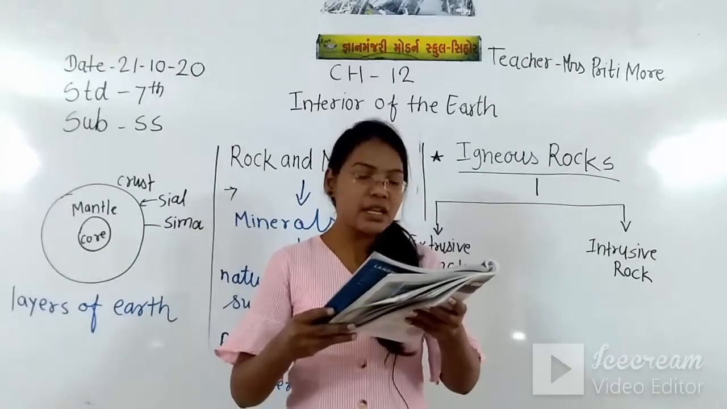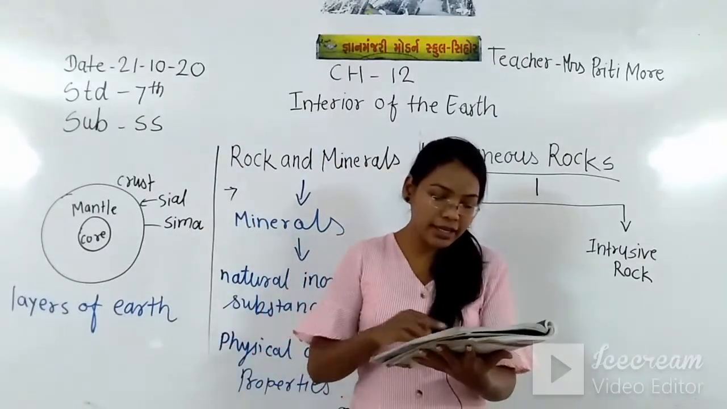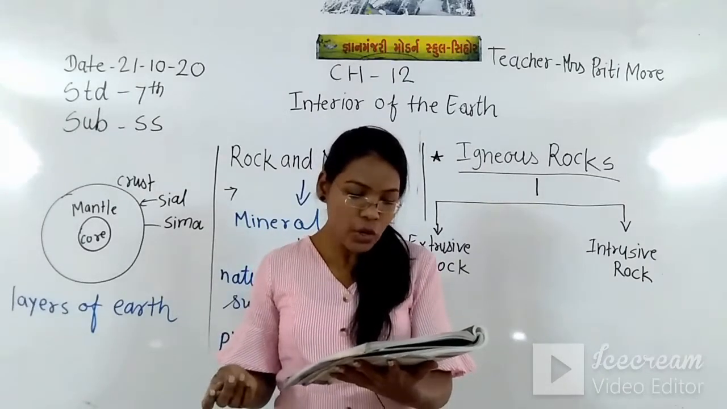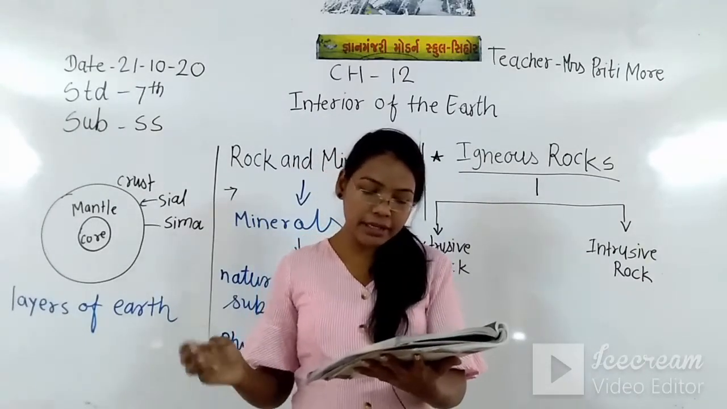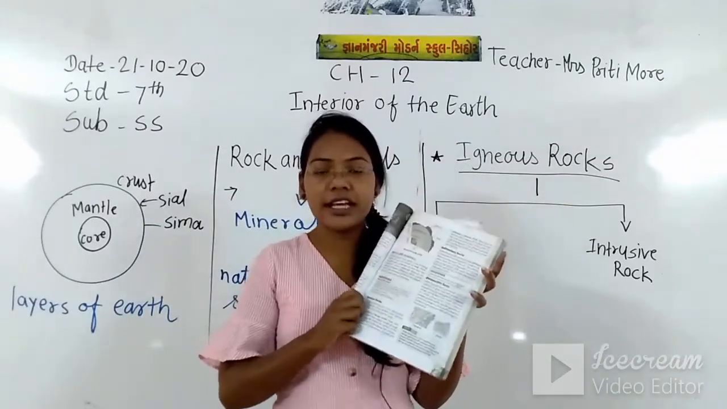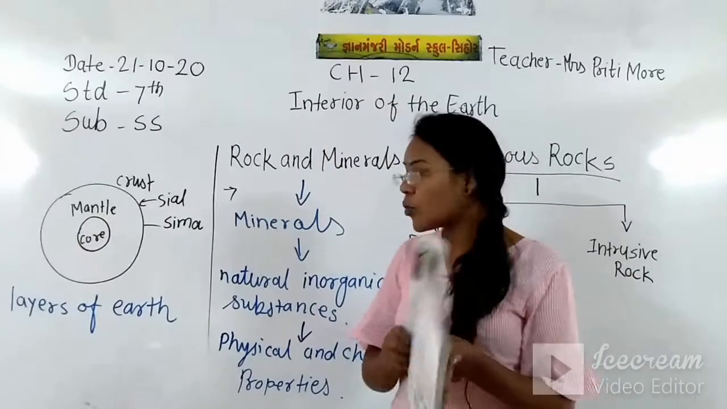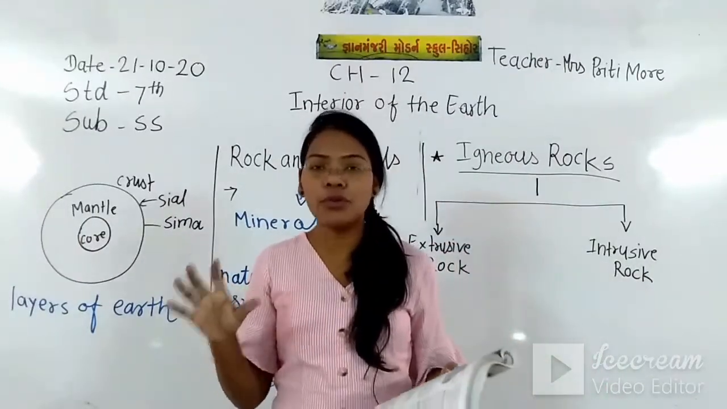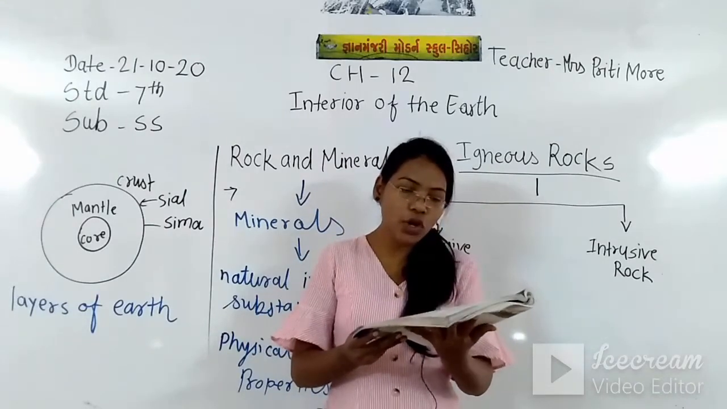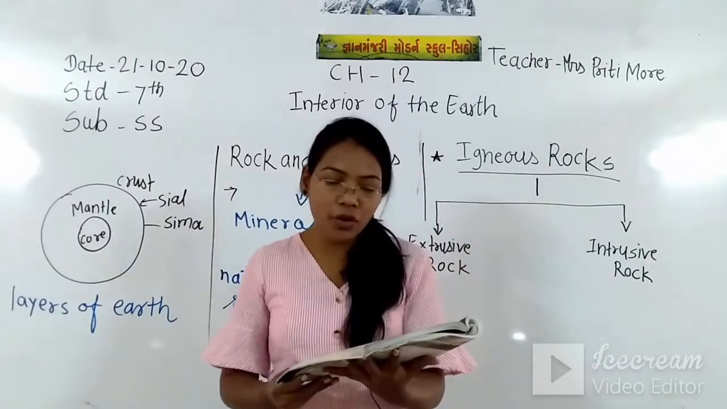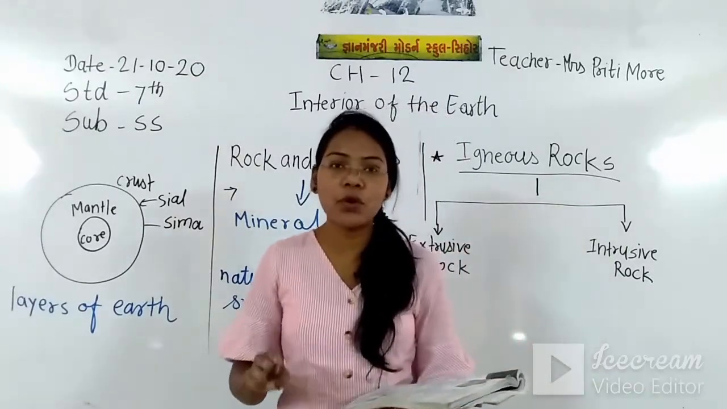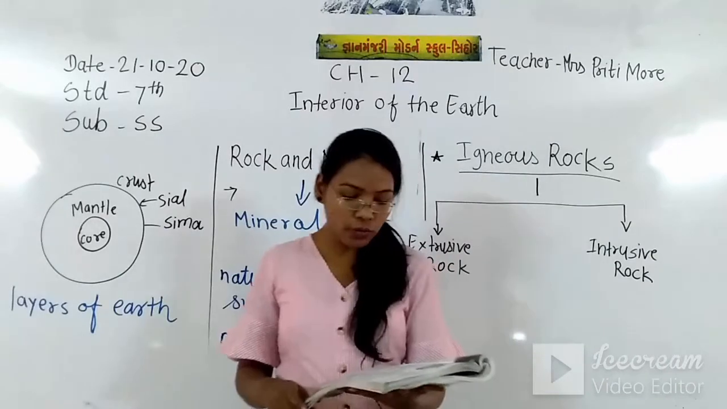Now there are rocks. Some types of rocks contain one or more elements which have defined physical and chemical properties. Later we are going to see the types of rock. First is igneous rock, then sedimentary rock, then the metamorphic rock. These three types of rock we are going to see now.